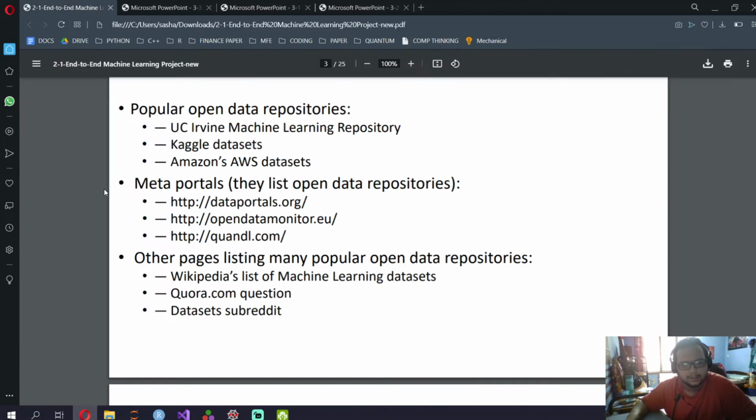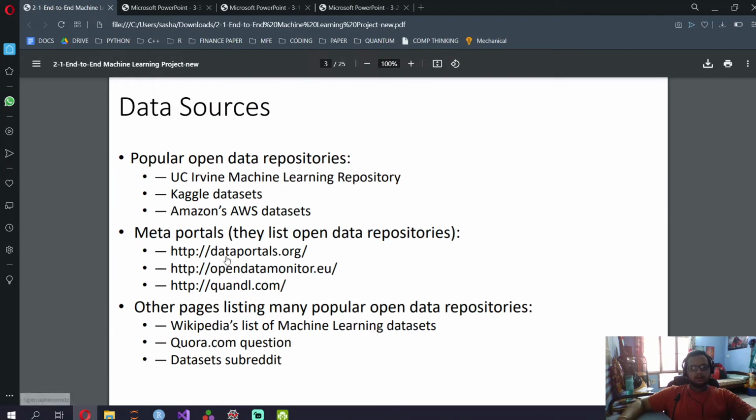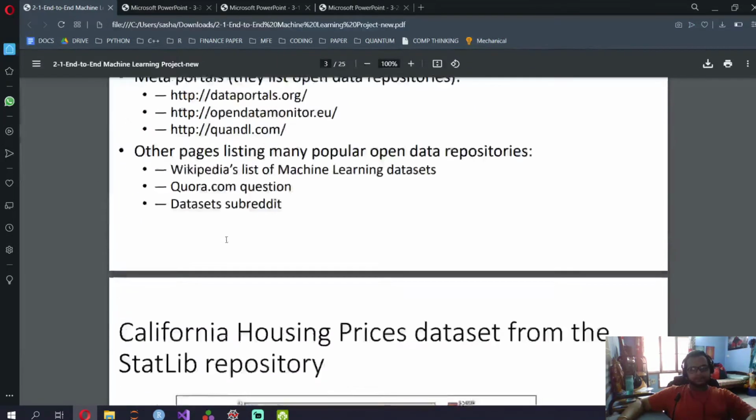Another place you can go is Wikipedia's list of machine learning data sets. If you want to know where the data is, you can ask on Quora.com, or you can ask at a subreddit, or you can go to Wikipedia's list of machine learning data sets where they're available. Okay, so first, getting the data.